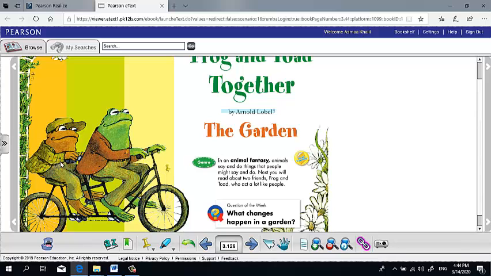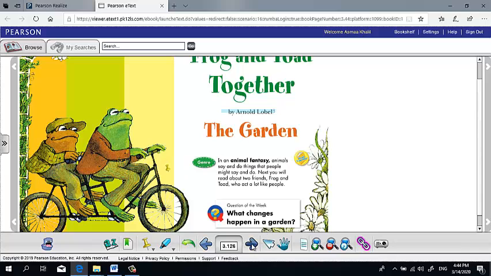Here, I have two frogs. They are riding a bicycle, or a bike. Can this happen for a real frog? No, of course not. Here, the two frogs are wearing clothes. Can this happen? No. And they are talking. Can this happen? No. They are walking like people. Can this happen? No. So the genre of this story is animal fantasy, meaning that the characters in this story are animals, but they are acting like people.